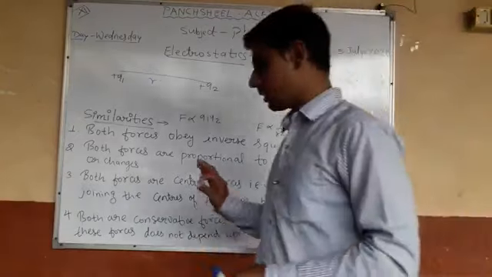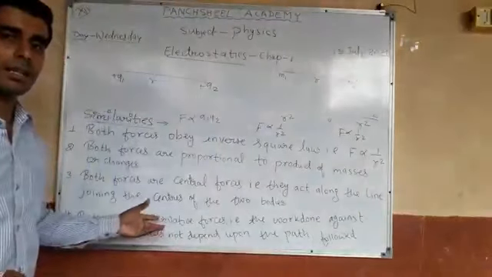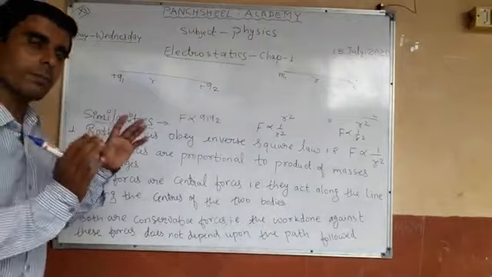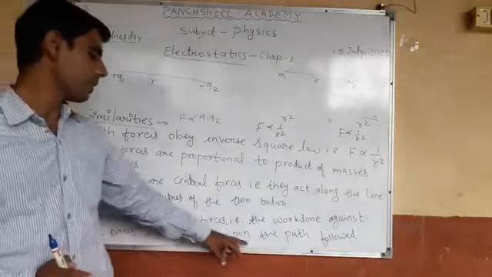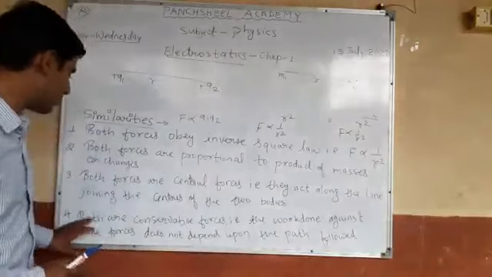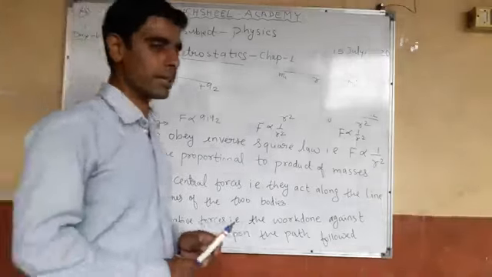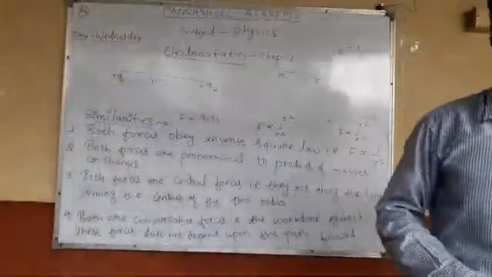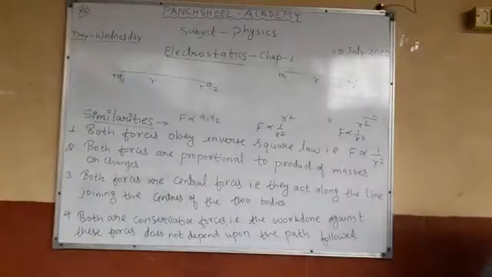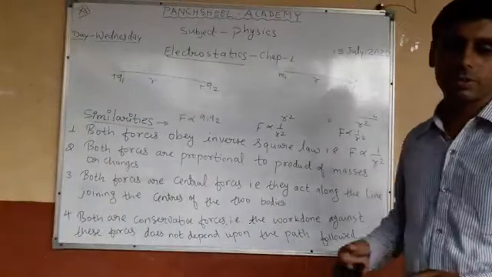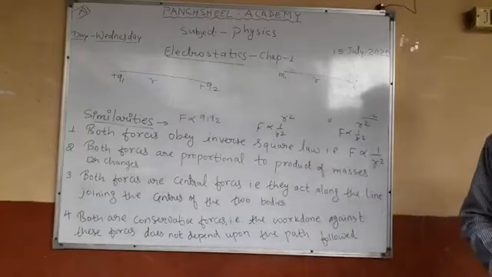Conservative forces are those forces which are path independent, depending only on the initial and final positions. So the work done against these forces does not depend upon the path followed, so these forces are conservative forces. These are four points regarding the similarities between electrostatic forces and gravitational forces. One more similarity.